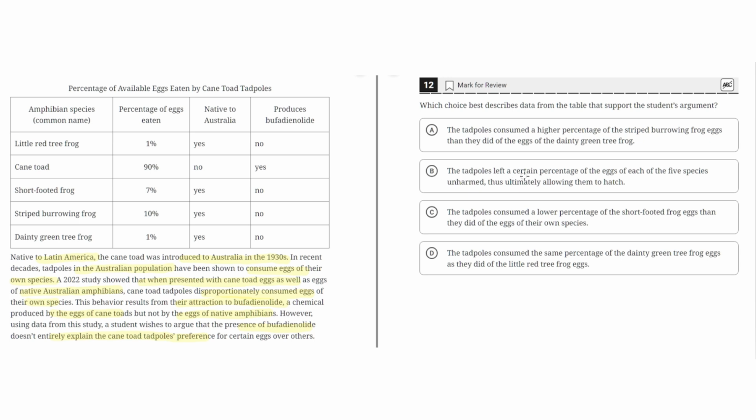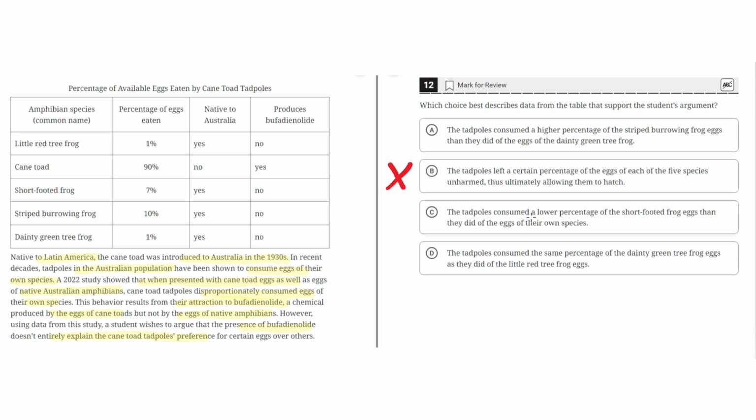B. The tadpoles left a certain percentage of the eggs of each of the 5 species unharmed, thus ultimately allowing them to hatch. This is incorrect because this doesn't support the student's argument. This doesn't really show how the presence of bufadienolide doesn't entirely explain the cane toad tadpole's preference for certain eggs over others. Therefore, B is incorrect.